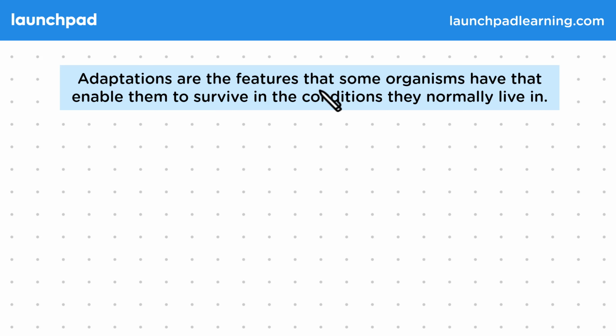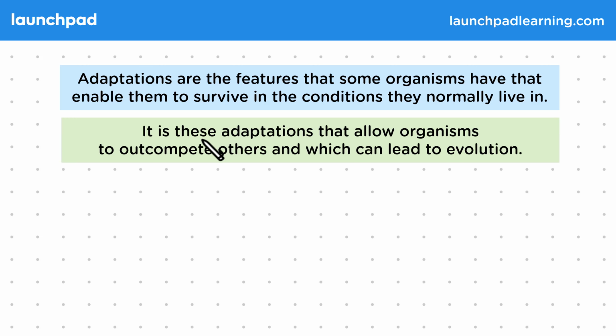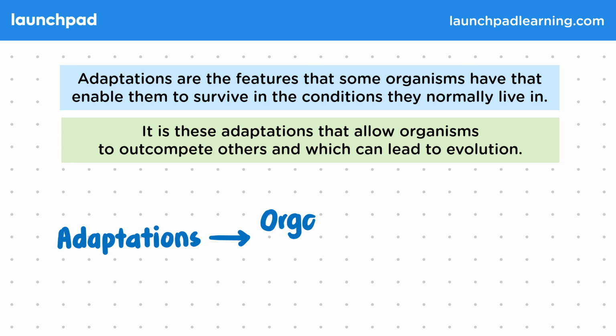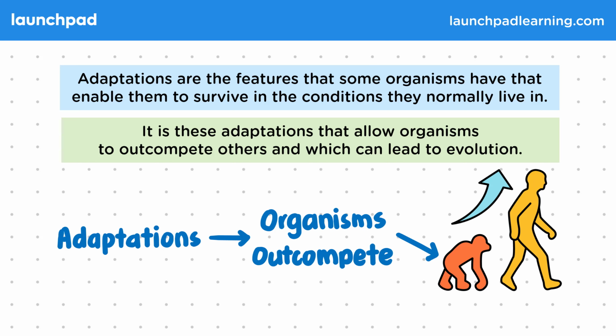Adaptations are the features that some organisms have that enable them to survive in the conditions they normally live in. It is these adaptations that allow organisms to outcompete others and which can lead to evolution. So, adaptations can allow organisms to outcompete others. This can then lead to evolution.